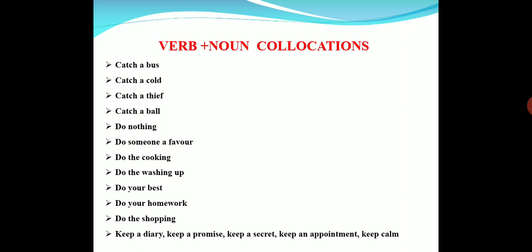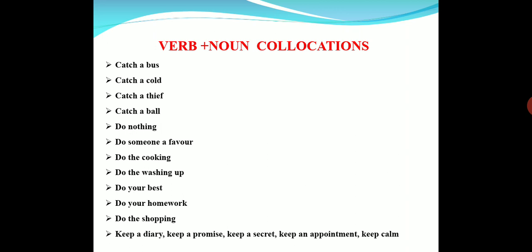And under collocations, how many types did we discuss? There are several types, but we talked about seven types. What are they? Verb plus noun collocation, the first one.